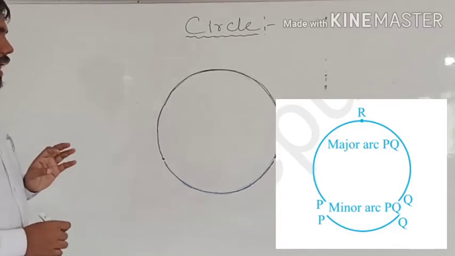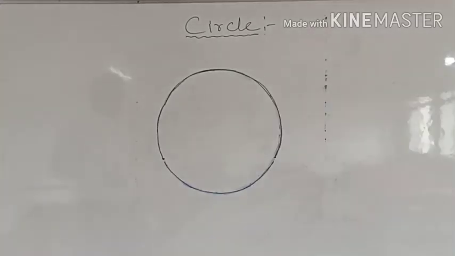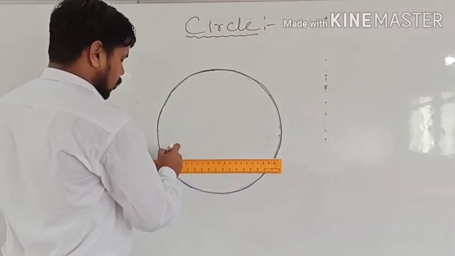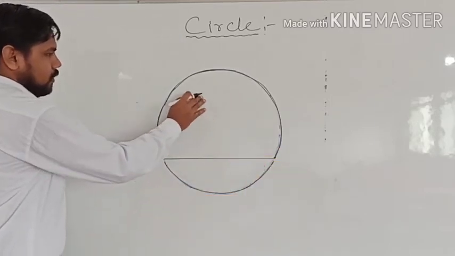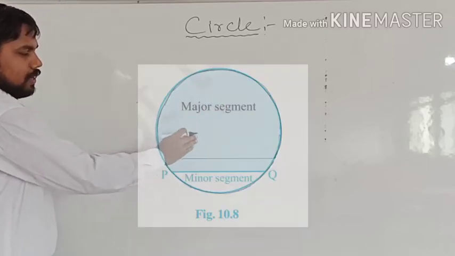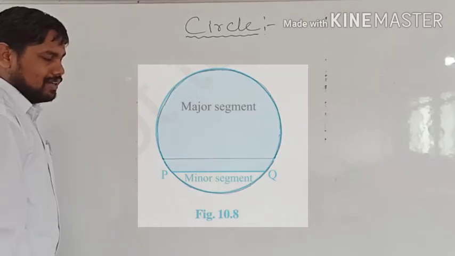And now, after arc we have segment also. So if you draw the chord, you will see this whole area is called the major segment, and this small area is called the minor segment.